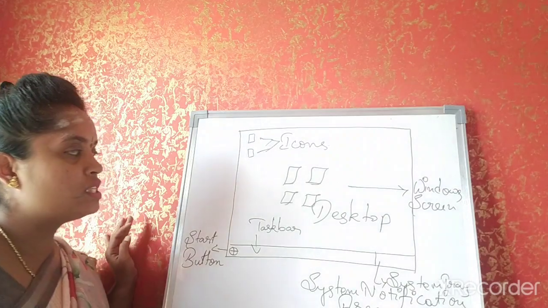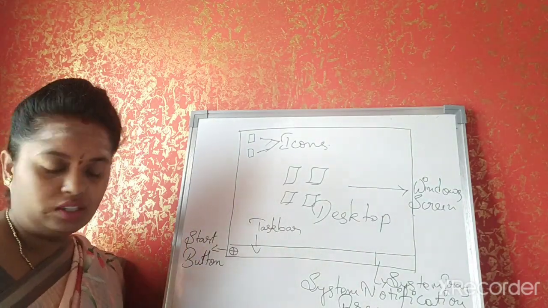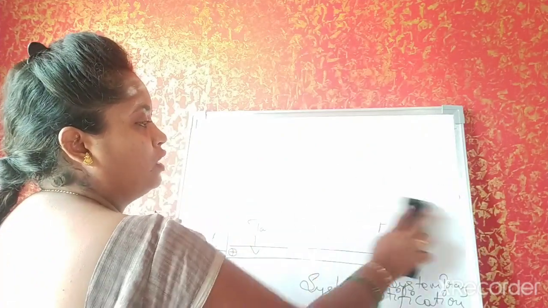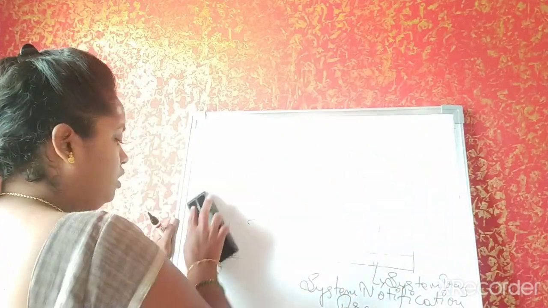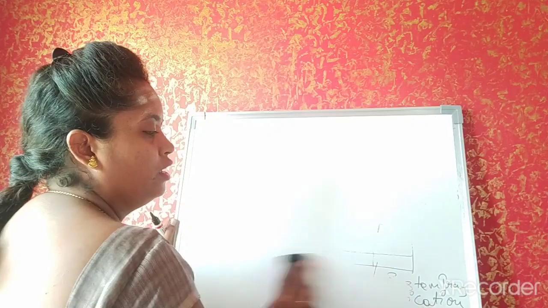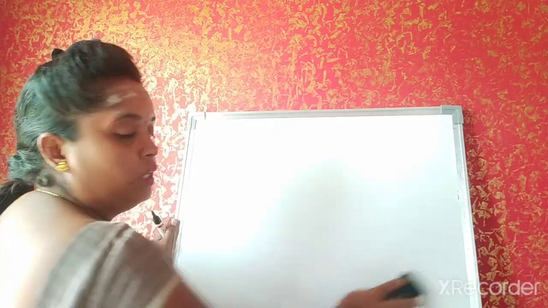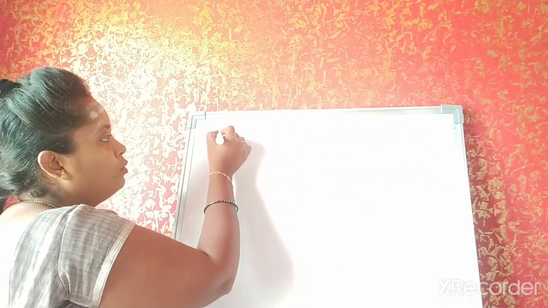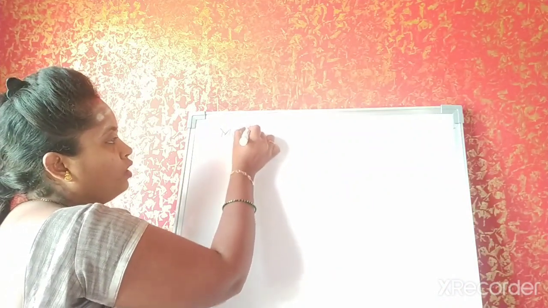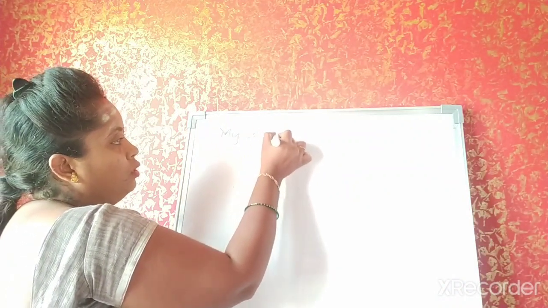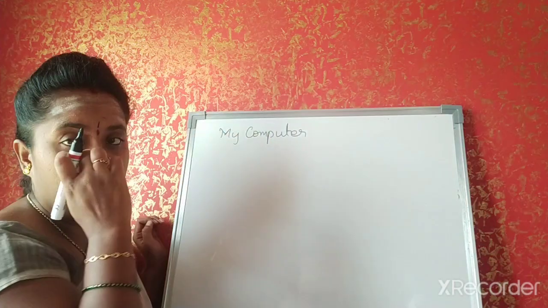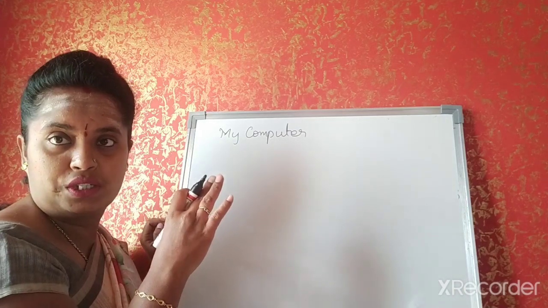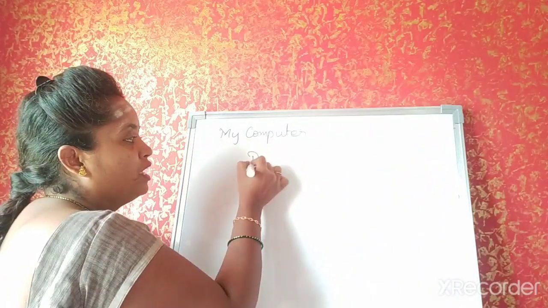Then the next one will be computer icon. Icons are small pictures on the desktop screen, what you see. So those are the computer icons. My computer is nothing but an icon which is available on the desktop screen. Okay, double click on my computer.